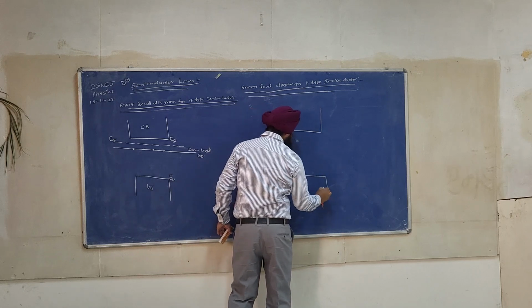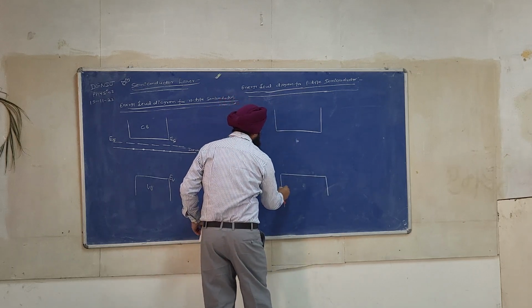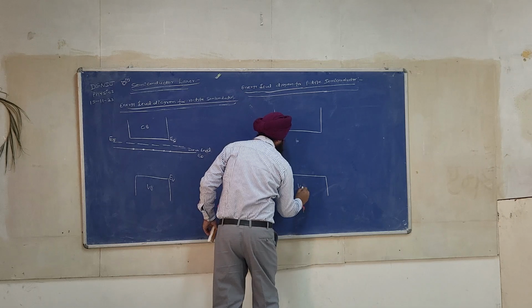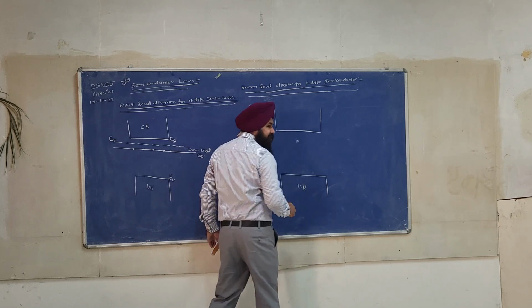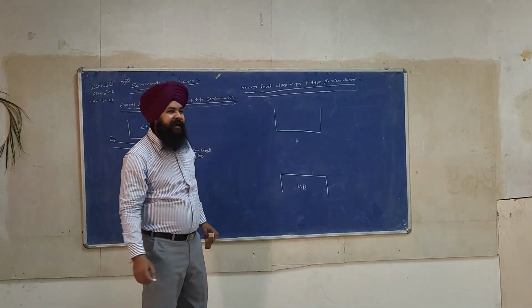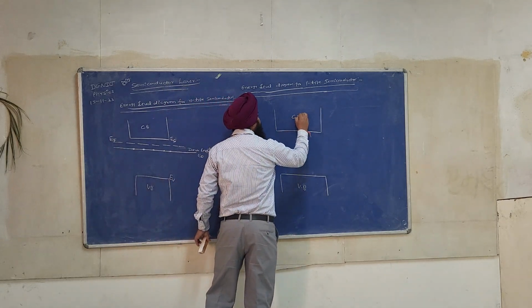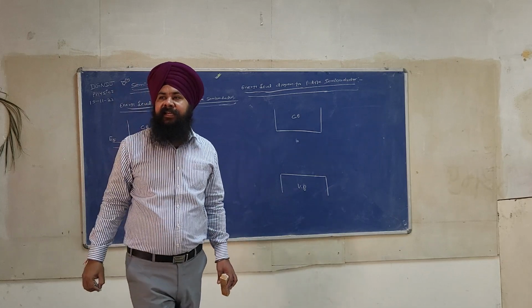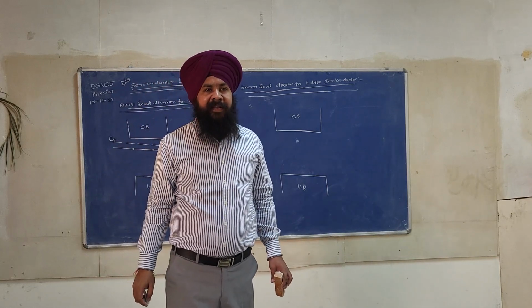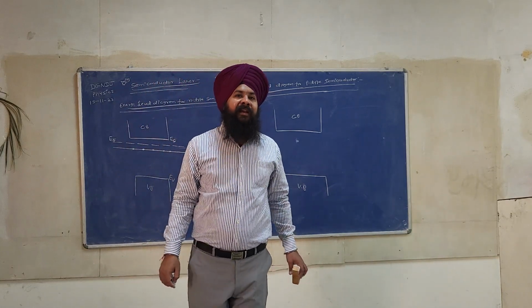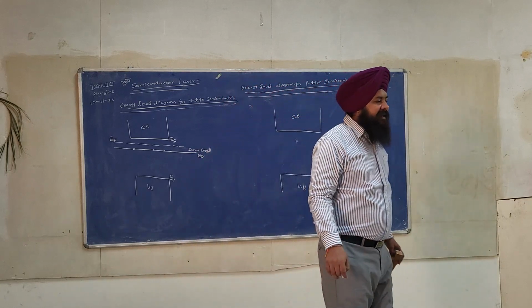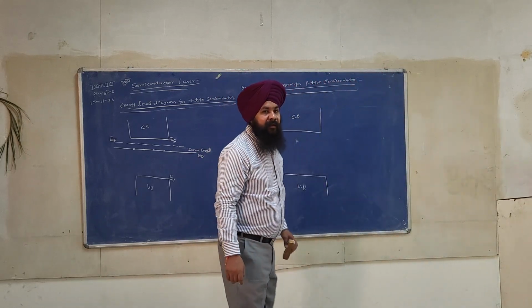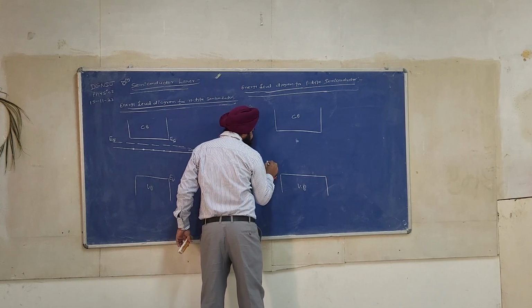This is the valence band. VB stands for valence band, and CB stands for conduction band. For a p-type semiconductor, we add the acceptor impurity, and we will get an acceptor level that is just nearer to the valence band.